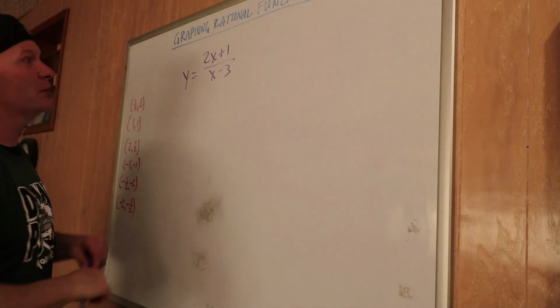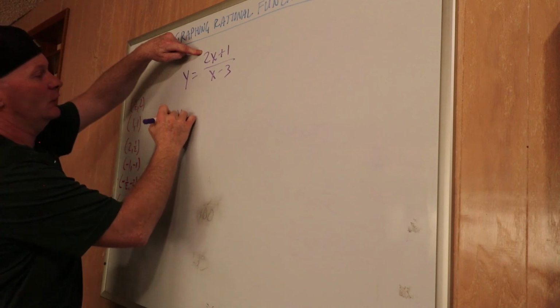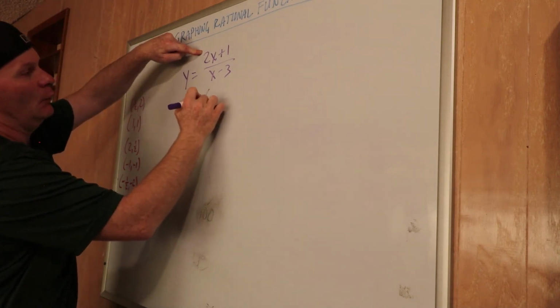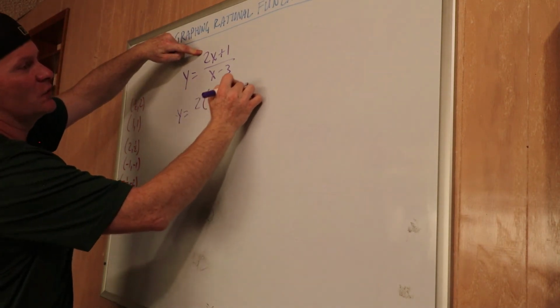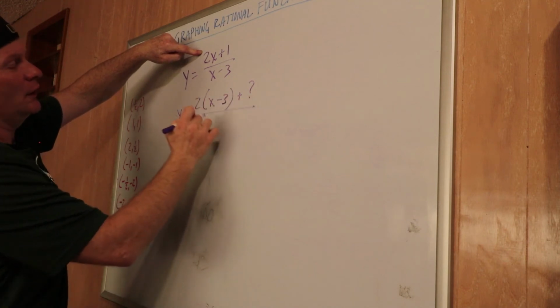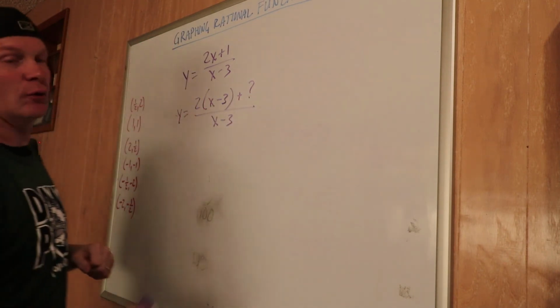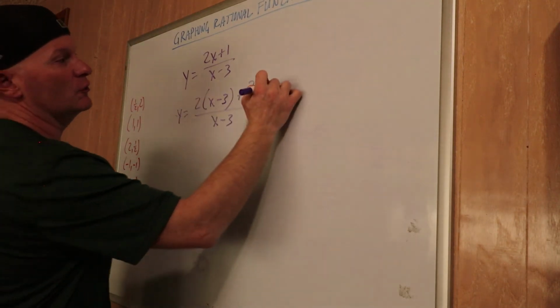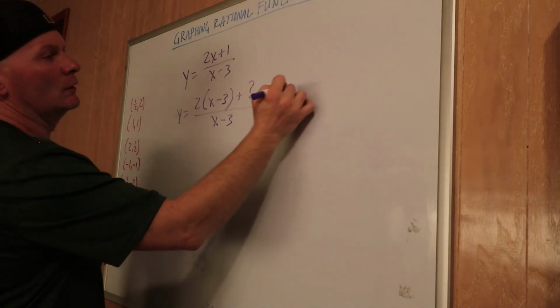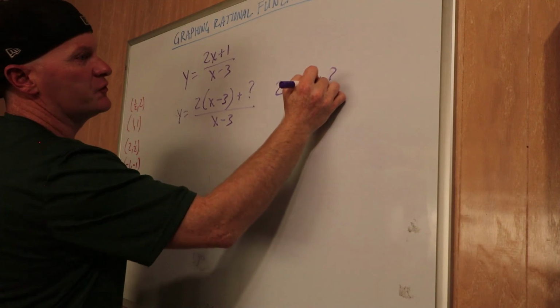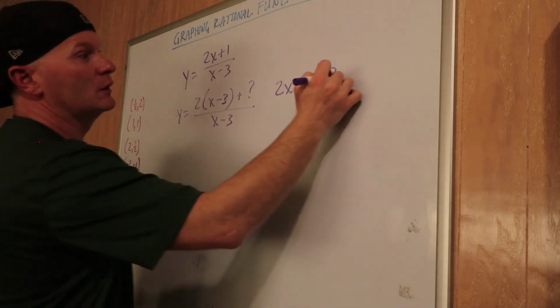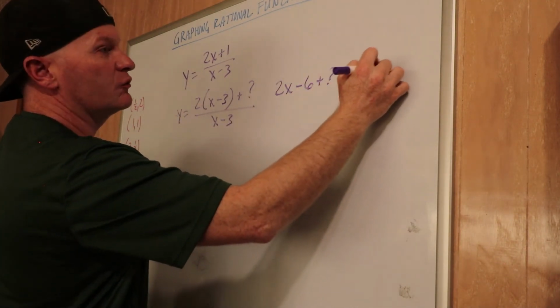Okay, I want to rewrite the top. I know I'm going to factor a 2 out, and I want x minus 3 in the parentheses. And then I need to figure out what number do I add there so that when I distribute I get 2x plus 1. So I'm going to distribute the 2. I get 2x minus 6 plus whatever this number is, and that has to equal 2x plus 1.